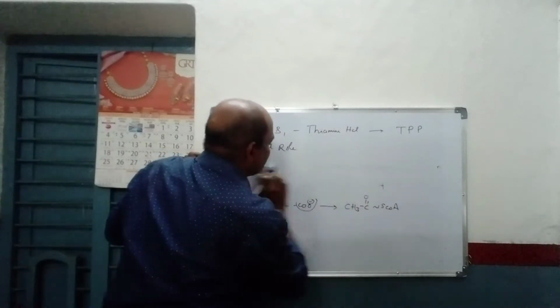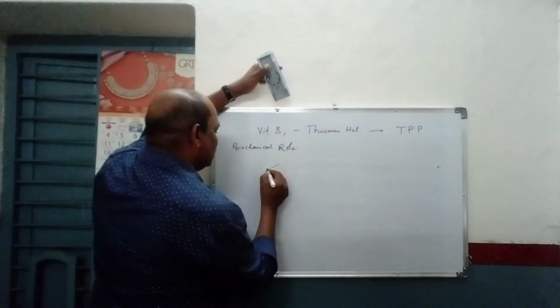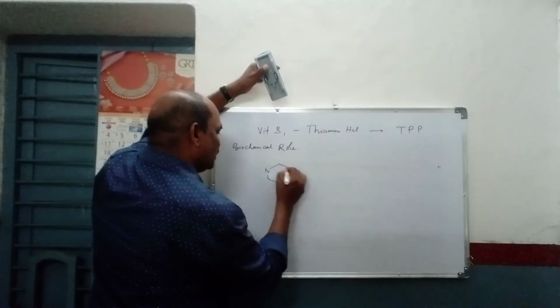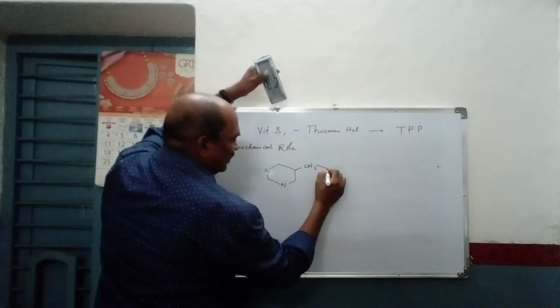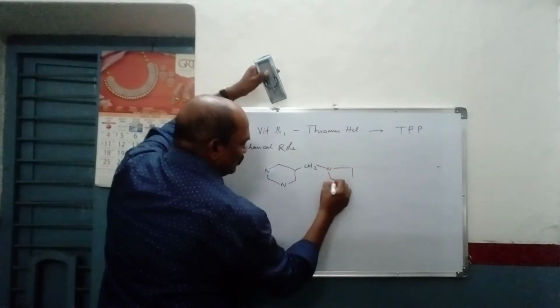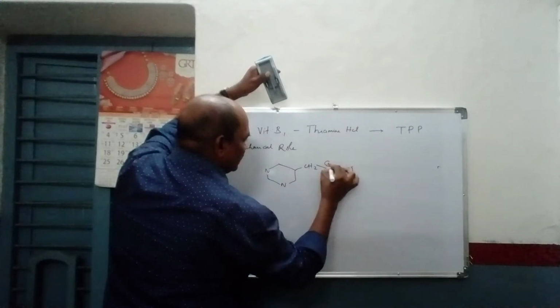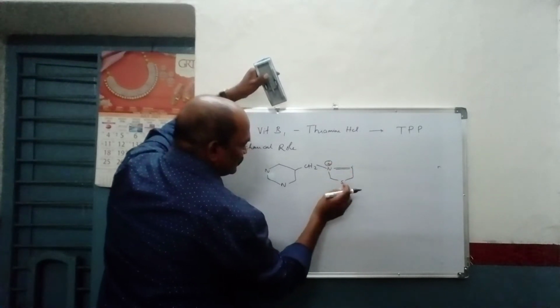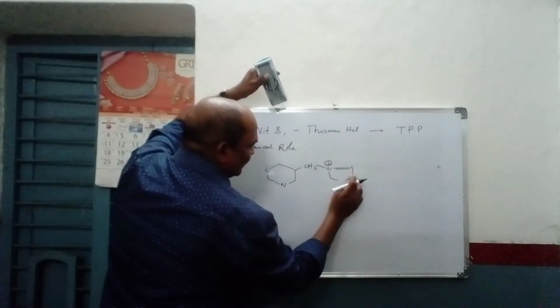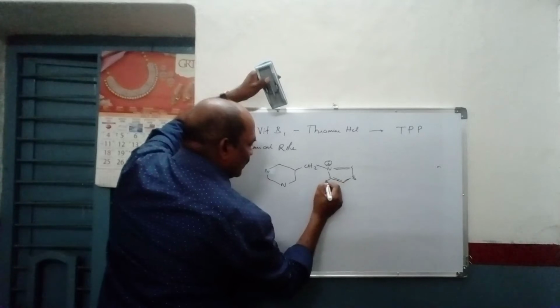Thiamine hydrochloride structure consists of the pyridine nucleus, a methylene bridge, and later on the thiazole moiety. It is going to be like this. This is the structure.